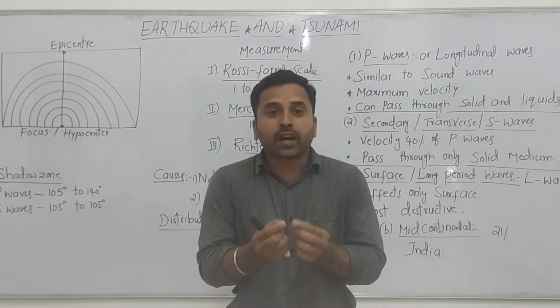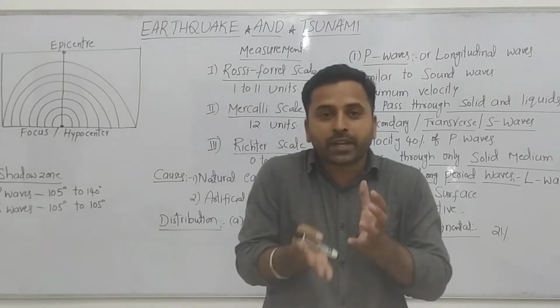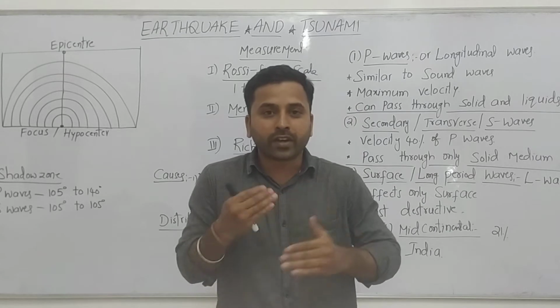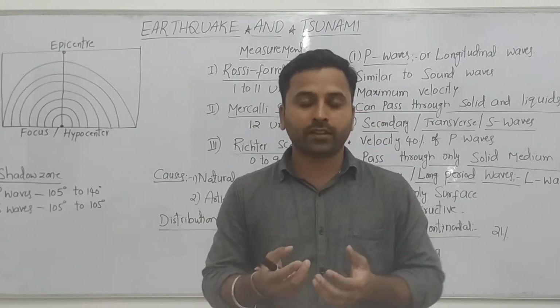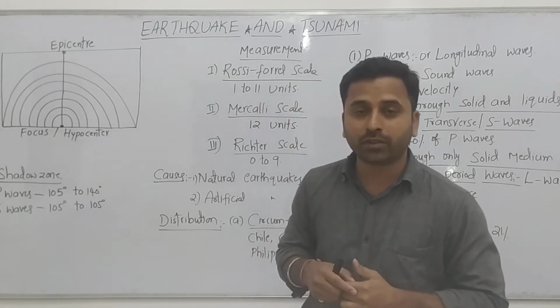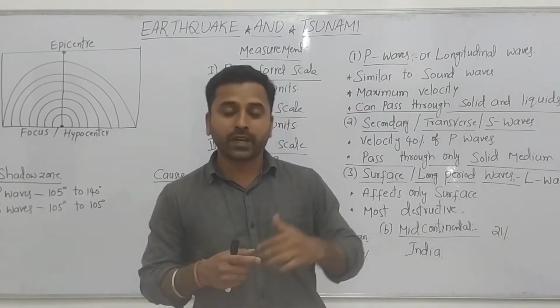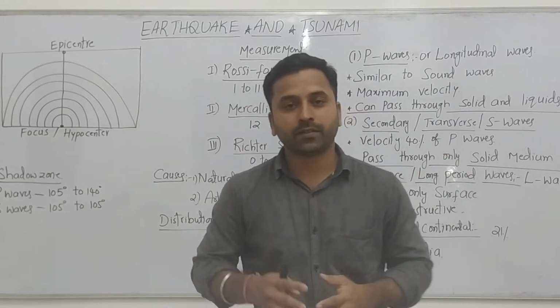When an earthquake occurs, what waves are created? There will be a vibration within the earth. We have seen many videos of earthquakes in many countries, where the ground shakes like this.